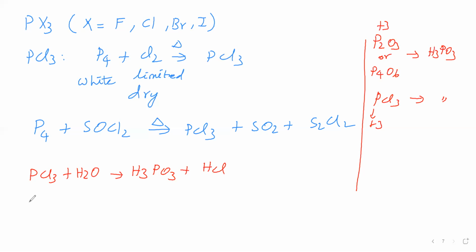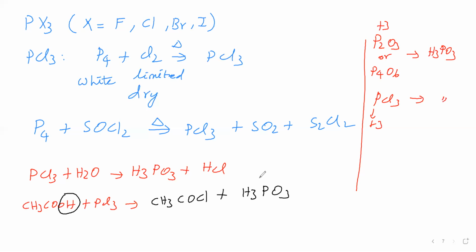Then what does acetic acid give when it reacts with PCl3? In acetic acid, the OH group is replaced by Cl. Therefore, we are getting acetyl chloride. PCl3 becomes H3PO3, in which phosphorus oxidation number is +3.